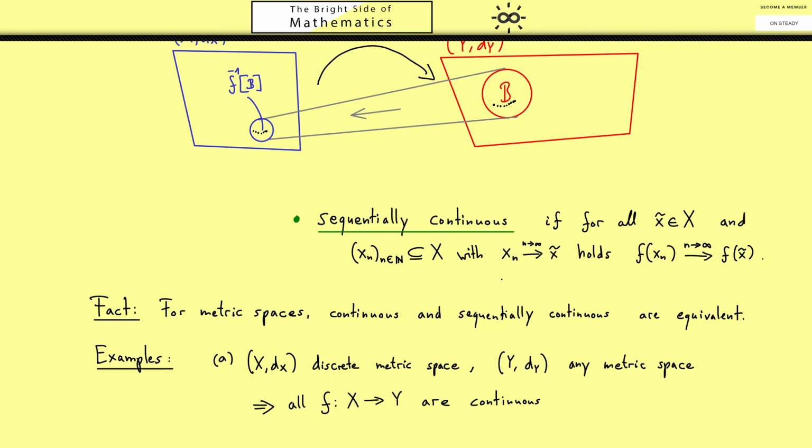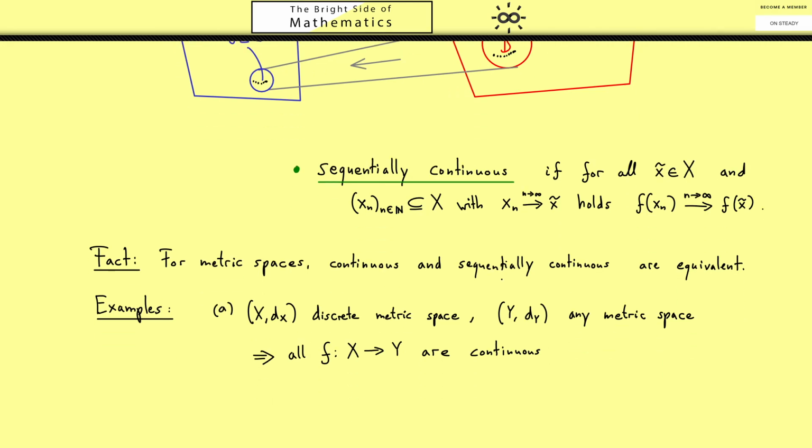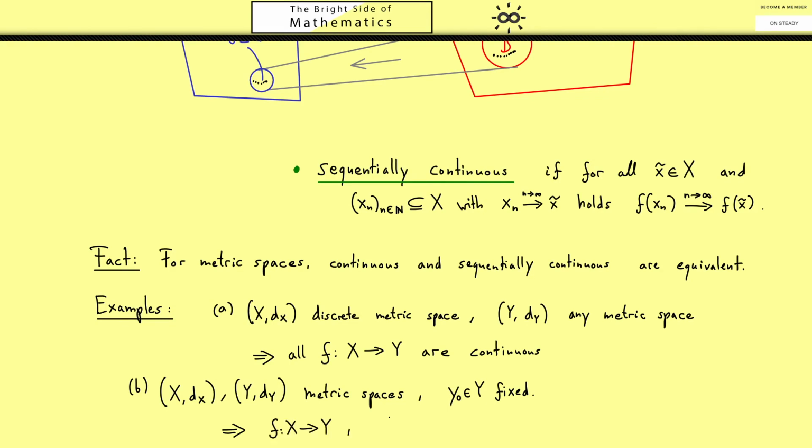Now another general example like this would be to consider a constant function. For this we can choose X and Y as general metric spaces and then fix a y0 in Y. In this case then we know that the map f that sends all the x to y0 is always continuous.